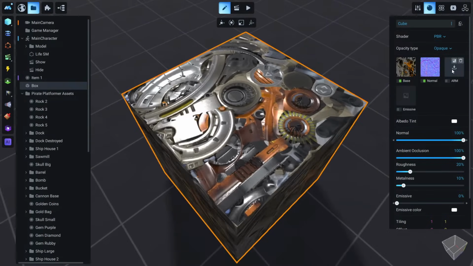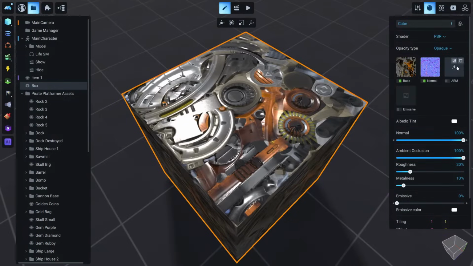And of course you can import the ARM, which stands for ambient occlusion, roughness and metalness. So parts that we want to look more like metal will be assigned more, and some have bigger roughness.